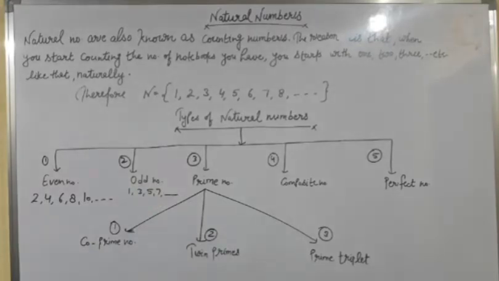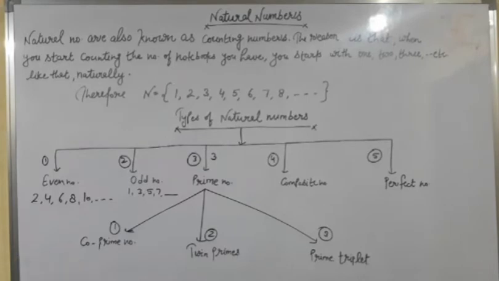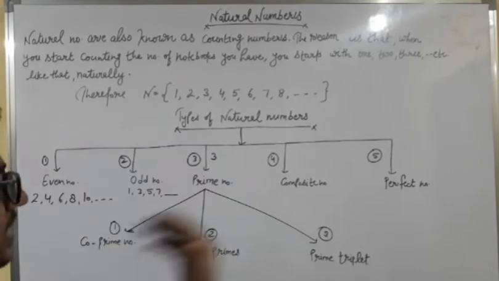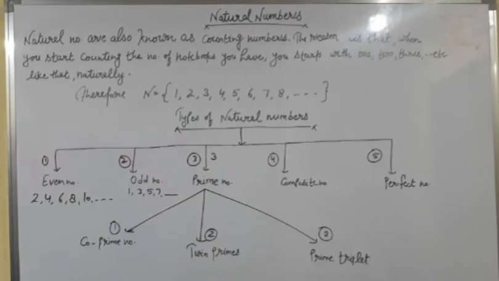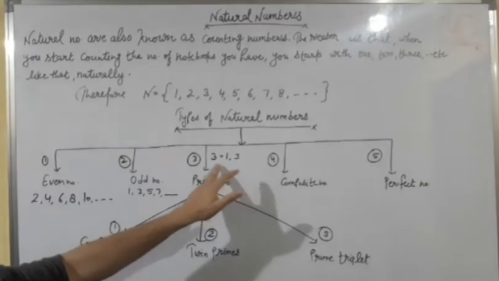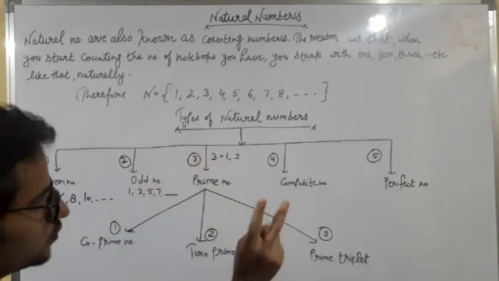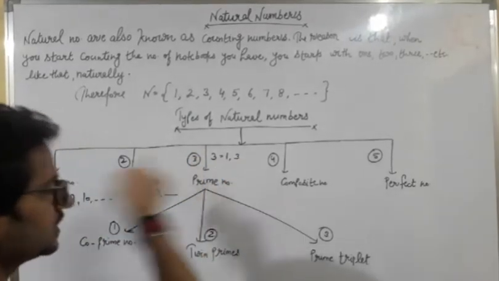Yes, the numbers which are not divisible by 2 are known as odd numbers. Third one is prime numbers. If any number has only two factors, the number 1 and itself, then those numbers are known as prime numbers. Let's have an example. 3. Tell me the factors of 3. Factor means the numbers by which 3 can be divided. 1 and 3. Only 1 and 3 can divide 3. Therefore, 3 is a prime number because 3 has only two factors, 1 and the number itself.